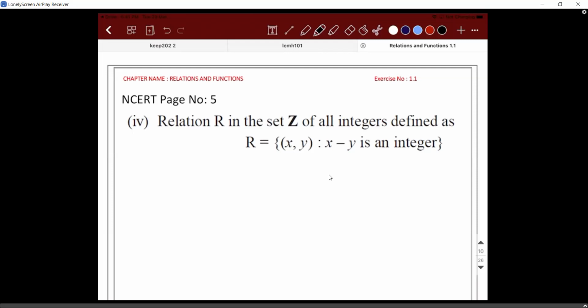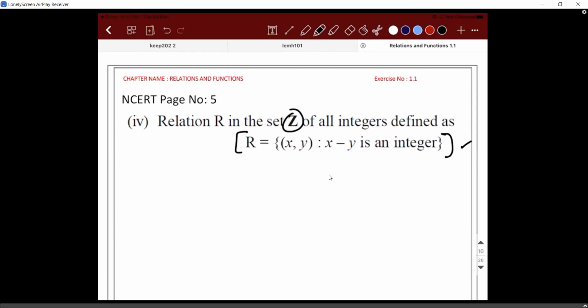Now I'll twist the question. If instead of Z they had given you N, if it is given N, you mean to say it is not reflexive? 1 minus 1 is 0, 2 minus 2 is 0. 0 is still an integer. They will twist the question. One common mistake that happens is most of the people would have practiced these kind of problems, but they forget to see the domain. And I'll concentrate on it slowly.